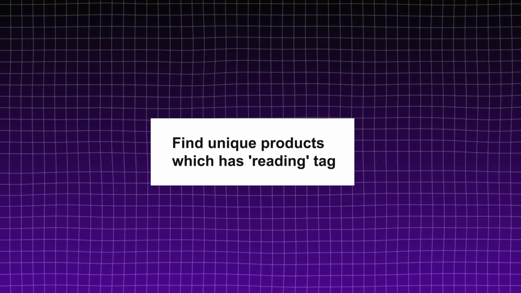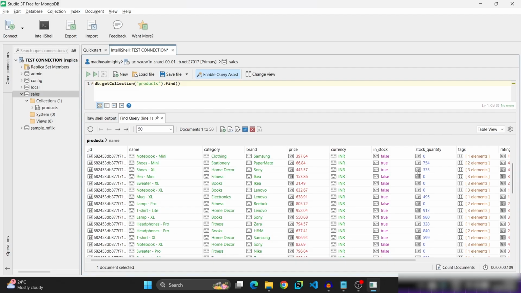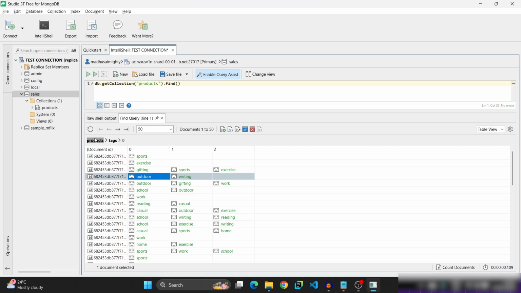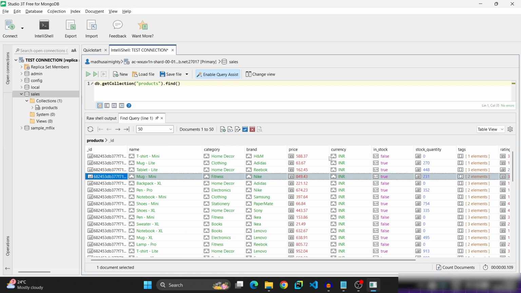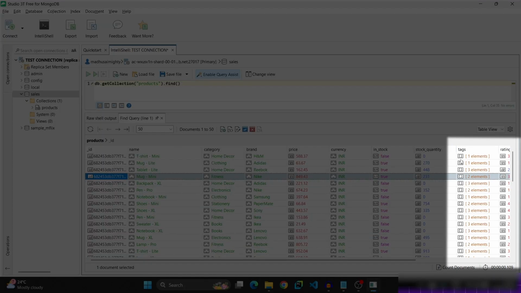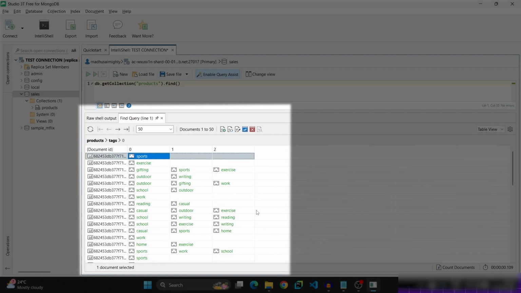Last query of this video is to find unique products which have reading in tags. So here there is a twist. I will show you what it is. First find all the products. Here the query is to find tags which contain reading in it. First of all, where are the tags? Here tags is an array of values. Here you will find rectangular braces. Double click on it, then it will be expanded. Here you can find there are 0 to 2, which indicates 1, 2 or 3 tags in this tags field, like sports, gifting, exercise, in this way. To go back, double click on the products.